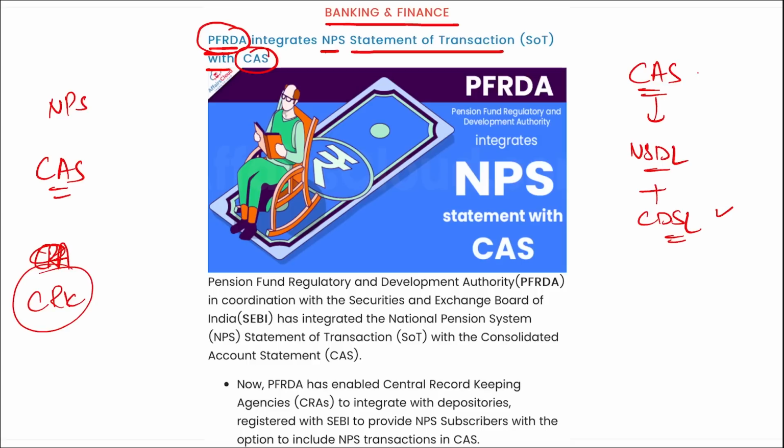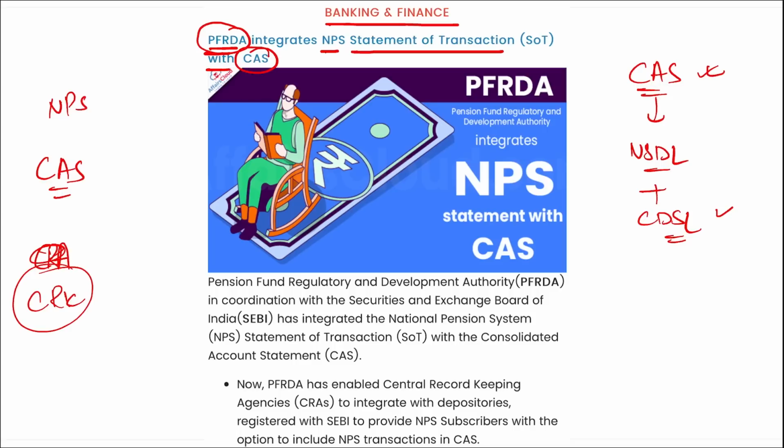Next thing, remember, if we talk about this consolidated account statement, what are its advantages? First, simplified record keeping, right? It simplifies the record keeping process. This will reduce paperwork and offer a consolidated view of all the investments in a single place. Then next is enhanced security. They ensure the safety of information related to contributions and investments. And third is timely information, as CAS will provide monthly updates on transactions and holdings.